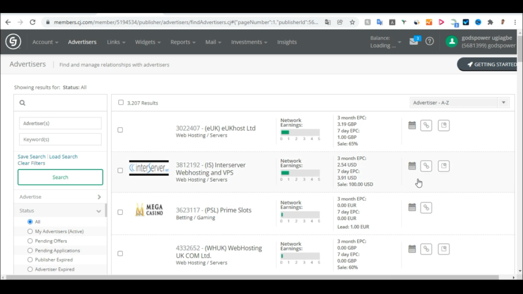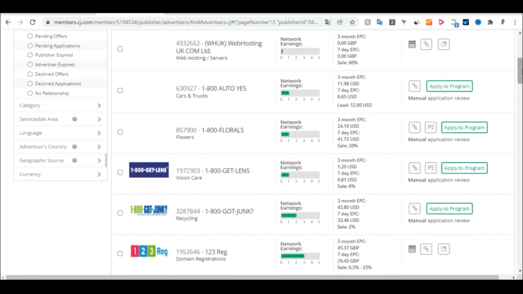To start promoting them, first you need to apply for their affiliate program. To apply, all you need to do is scroll down to find one that you have not applied to. As you can see, this one I have not applied to. It's telling me to apply to program. So if I click here, I will apply. Let me say I want to apply to this one here.